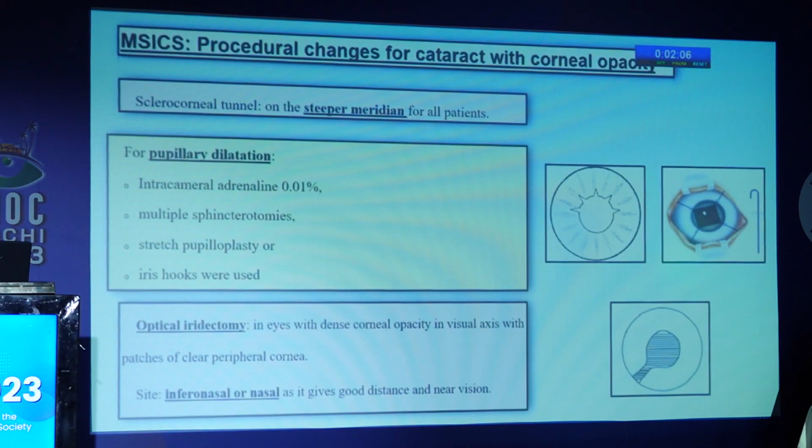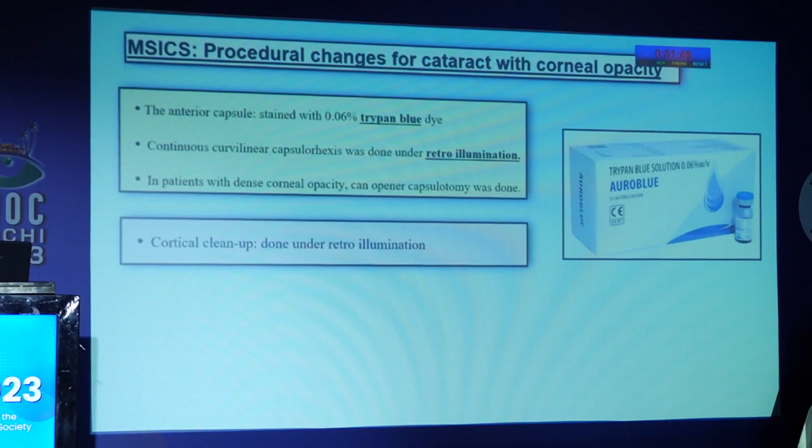We had done certain procedural changes for these patients, like making the corneoscleral tunnel on the steeper meridian for all patients. For pupillary dilatation, we had used intracameral adrenaline, multiple sphincterotomy, stretch pupilloplasty, and iris hooks. Optical iridectomy was done in some patients. The anterior capsule was stained with trypan blue dye, and rhexis was done under retroillumination.